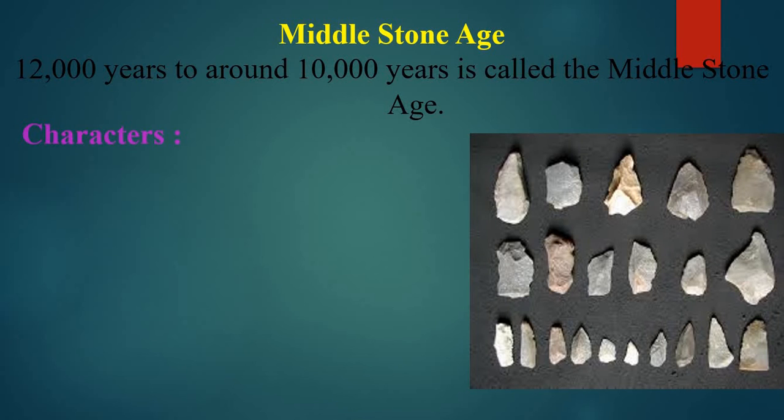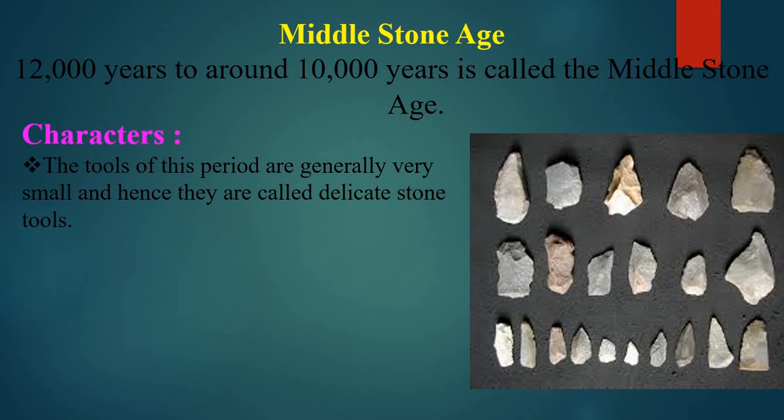You can see that here. The characteristic of this Middle Stone Age is that the tools of this period are generally very small, hence they are called delicate stone tools. What do you mean by delicate stone tools? The tools of the prehistoric period are very small, and that's why they are called delicate stone tools.